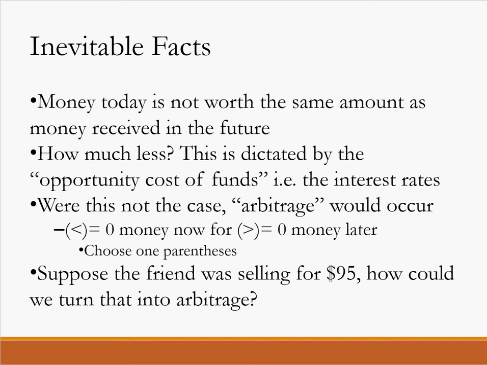Arbitrage essentially means either paying nothing to get something in the future for free, or getting paid to do nothing in the future. So if I get $1 for not doing anything anytime in the future, that's free money, and I will just do that over and over again and become infinitely wealthy. Or alternatively, you can think about it as buying something for $0, and the thing obligates you to nothing.